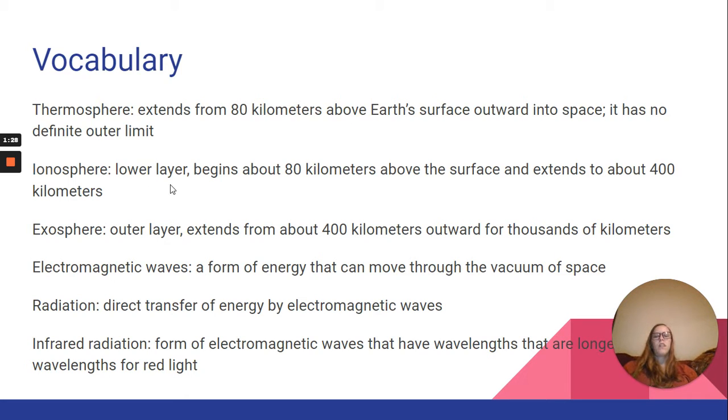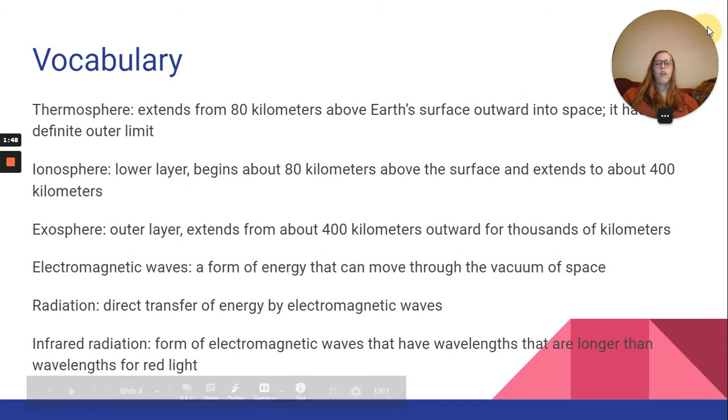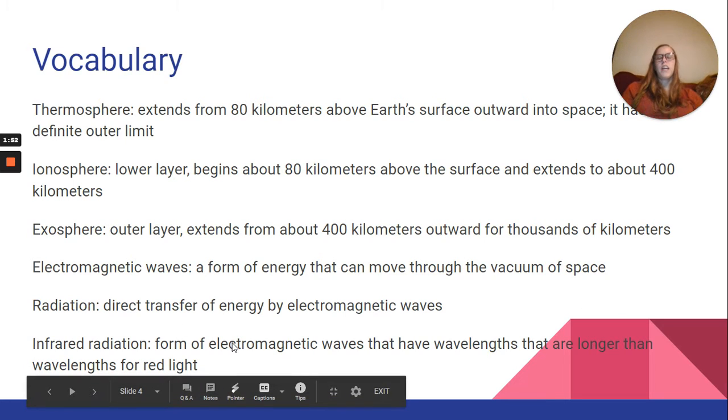The ionosphere is the lower layer of the thermosphere, begins about 80 kilometers above the surface and extends to about 400 kilometers. And the exosphere is the outer layer of the thermosphere, which extends from about 400 kilometers outward for thousands of kilometers. Electromagnetic waves are a form of energy that can move through the vacuum of space. Radiation is the direct transfer of energy by electromagnetic waves.